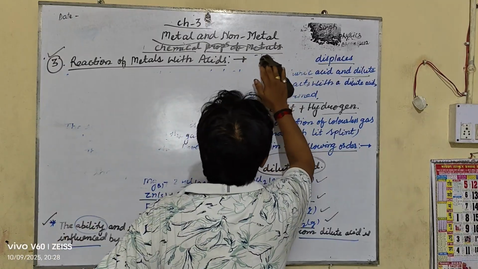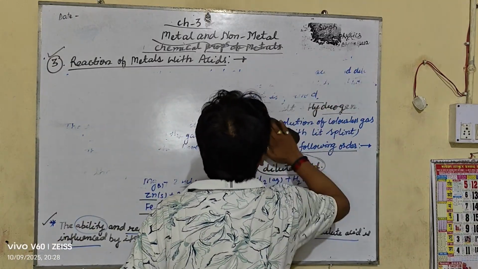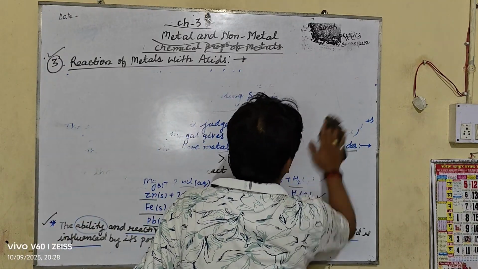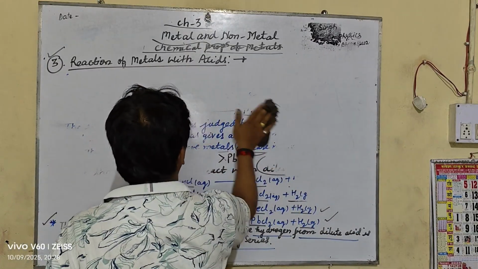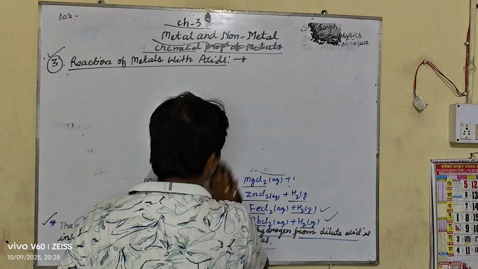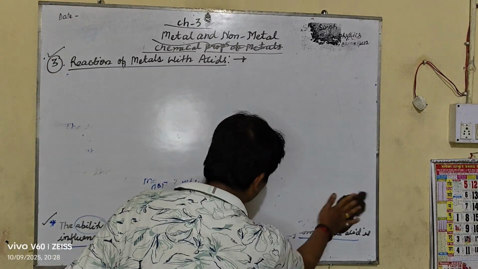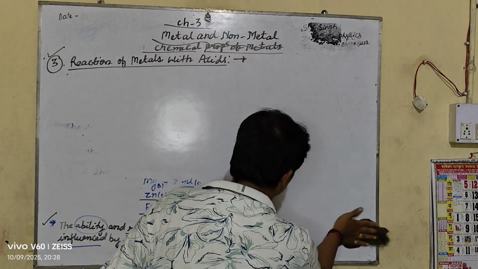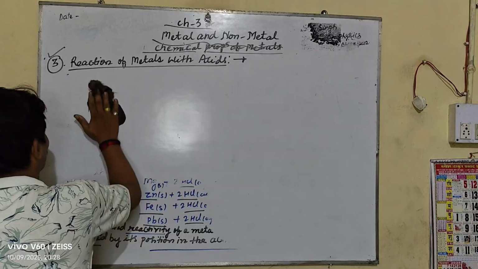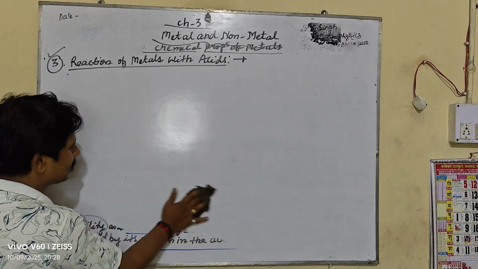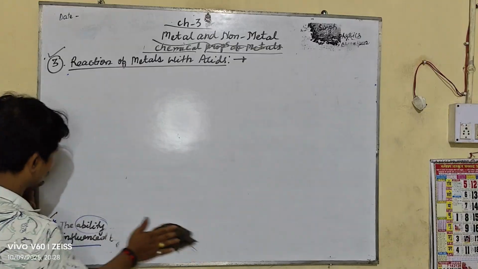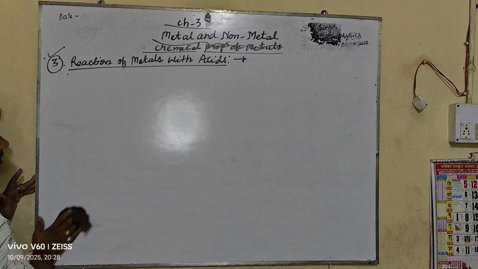This is the third reaction of the physical properties of metals, the reaction of acids with metal. First is the metal reacting with oxygen to give metal oxide, the nature of metal oxide. Second is the reaction of metal with water, which you already read. And this is the third topic, metal reacting with acid.